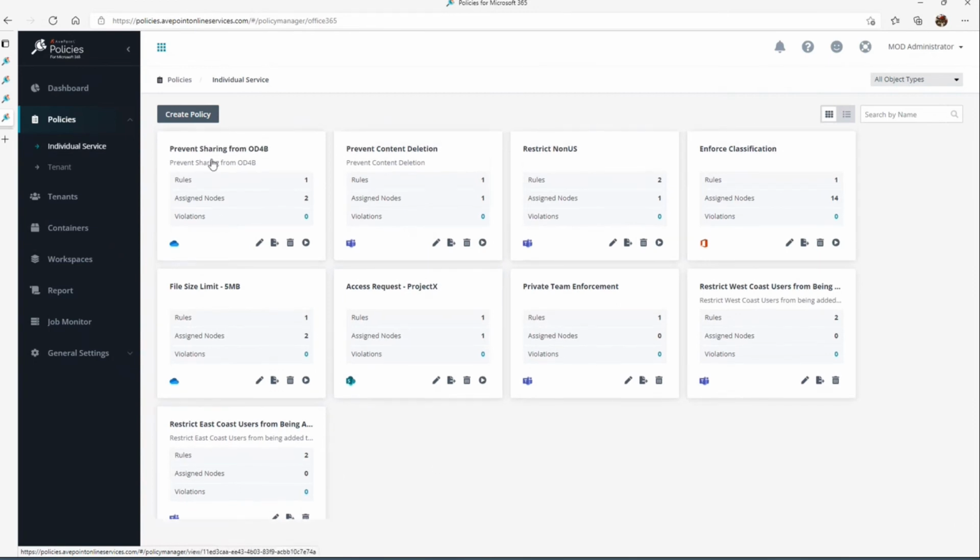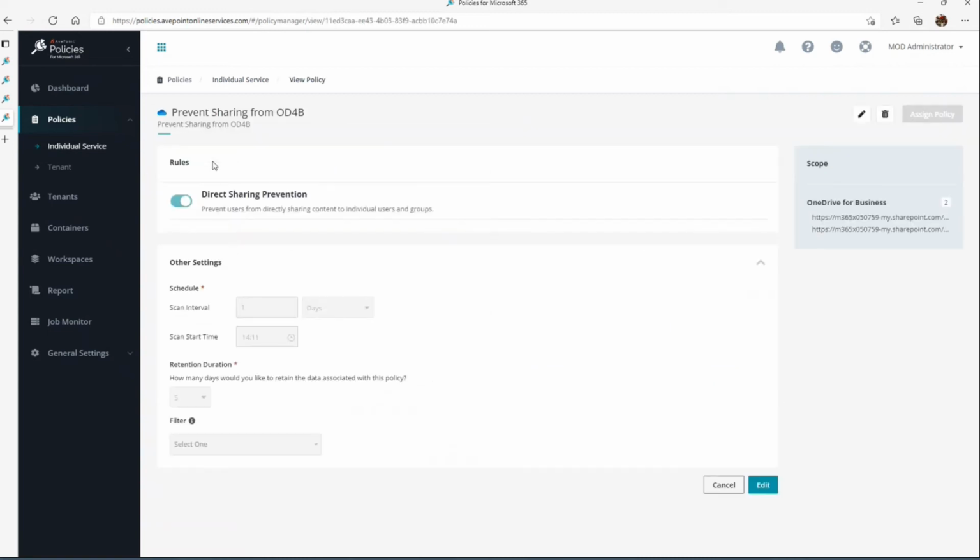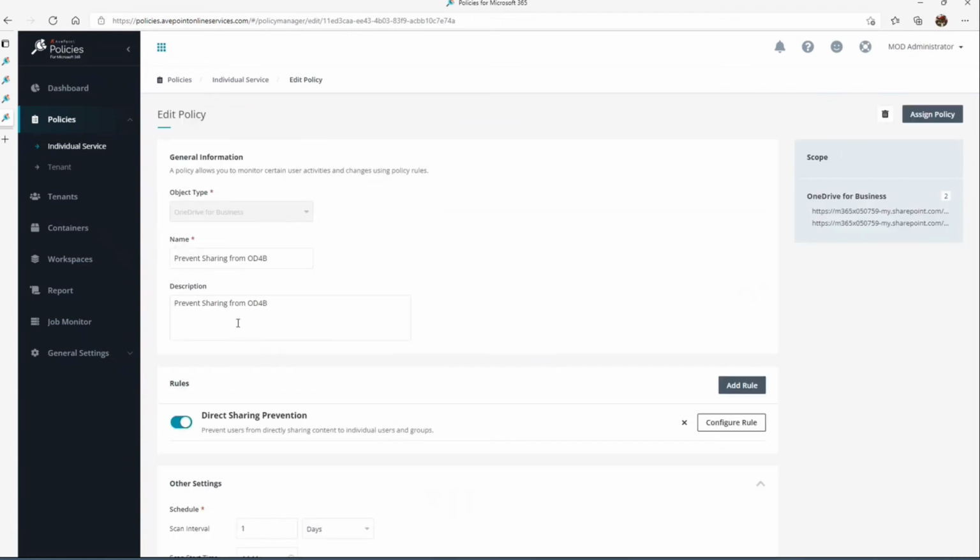So let's take a look. Imagine scenarios where, across OneDrive for Business, I don't want to allow direct sharing. I want to prevent users from directly sharing content to individual users and groups from within their OneDrive, right? So I can easily create a rule that allows me to do that as one example.